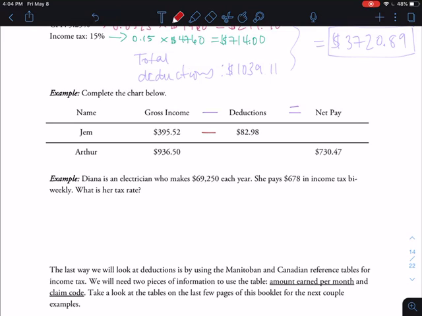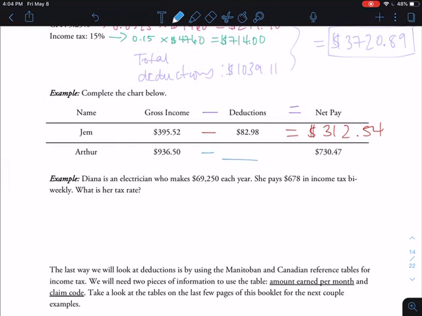So this gross income of Jem's minus his deductions here is equal to his net pay. So all I have to do in my calculator is take $395.52, subtract $82.98, and get his net pay, which is $312.54. Okay. For Arthur's example, it's a little bit less straightforward, but still pretty easy.